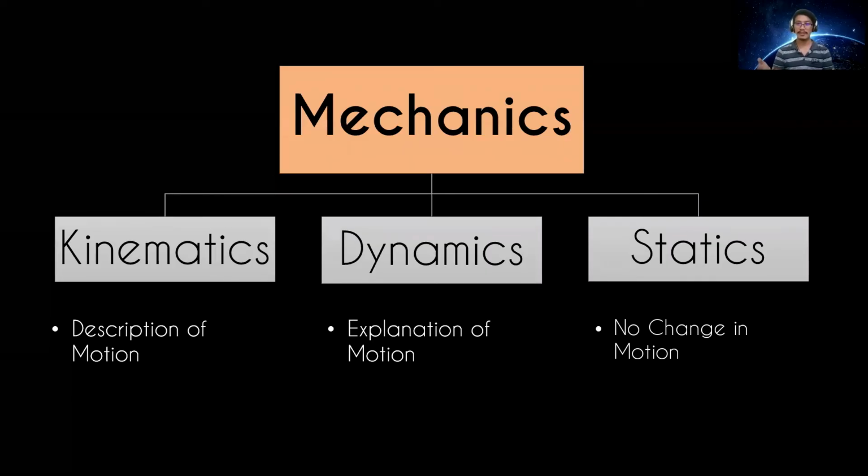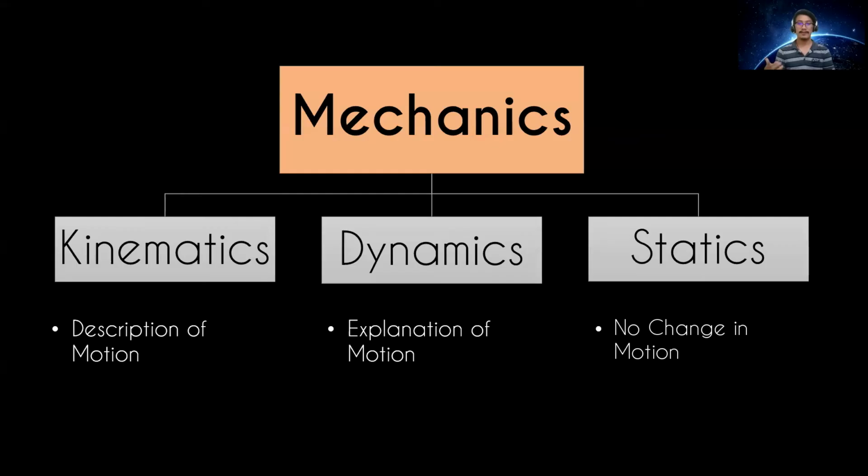So how are we going to describe the motion of a turtle compared to the motion of a cheetah? We can say that the motion of a turtle is slow and the motion of a cheetah is fast. So that is a description of motion. That is kinematics. How are we going to describe the motion of a bicycle compared to the motion of a bus? We can say that the motion of the bicycle is slow and the motion of the bus is fast. So that is a description of motion.